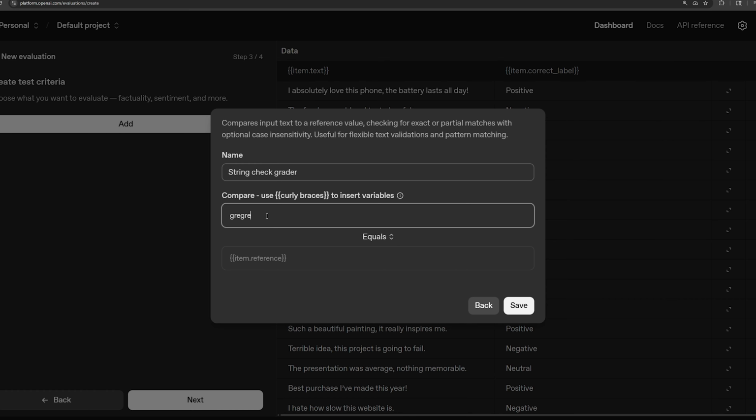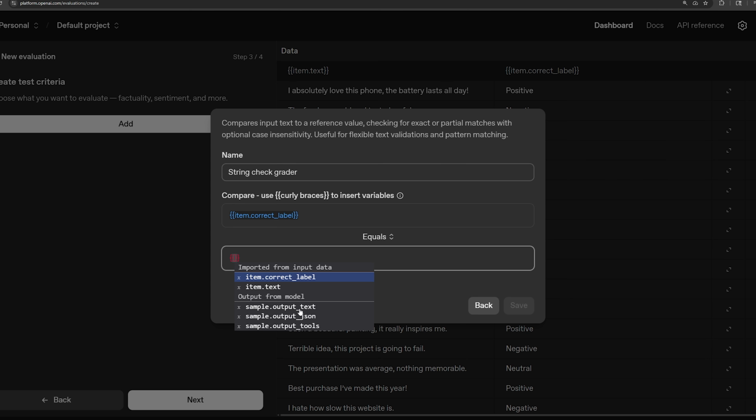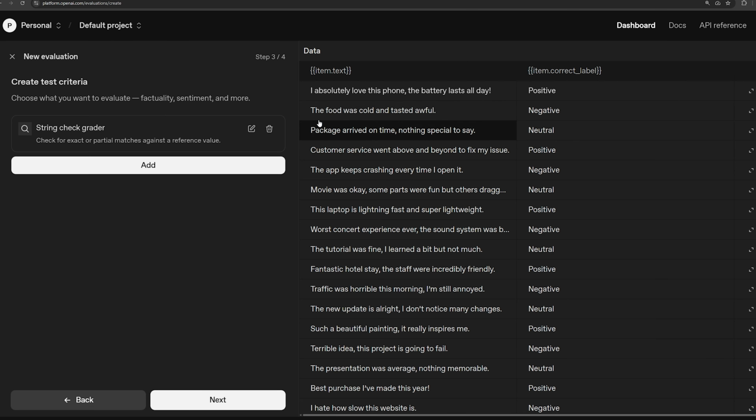You can put any string that you want inside of here. You could put true if you want to, but we don't want to hard code it in our case because the label will change per sample. So we're going to use variables. To use a variable, you do double curly bracket and pick any of these options. In this case, we want to match the correct label in the first one to the output label. The output label is under output from model, where we have sample, output text, output JSON, and output tools. We want output text. Okay, let's save it. Now that we've added the test criteria, when we run the model evaluation on each of these rows, one by one it's going to check what we just set up.